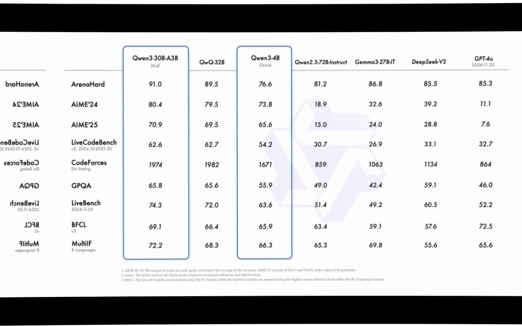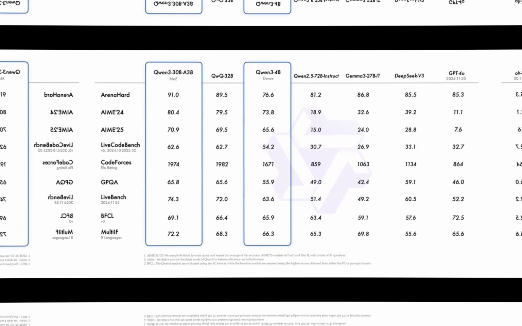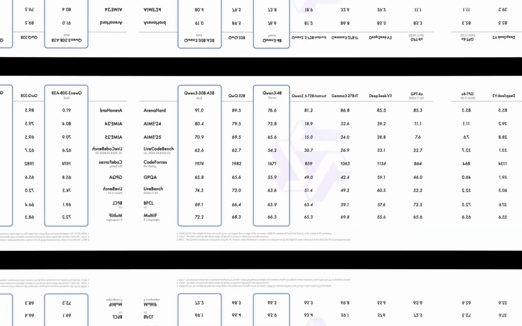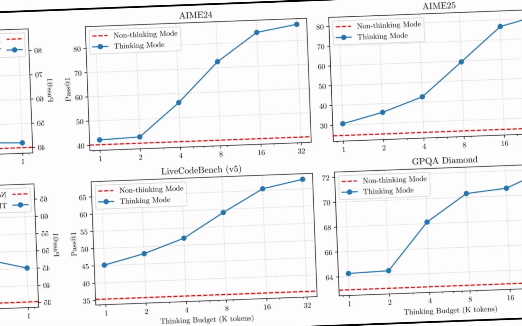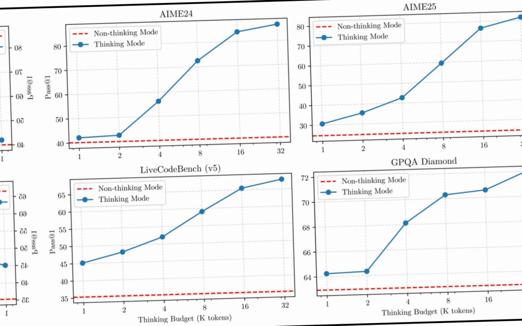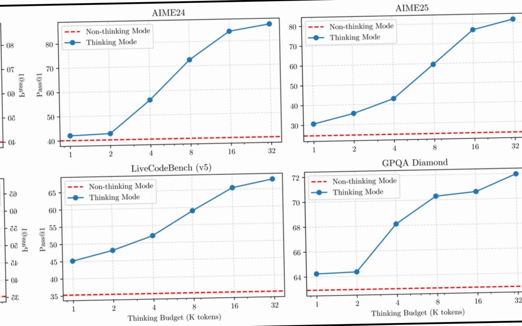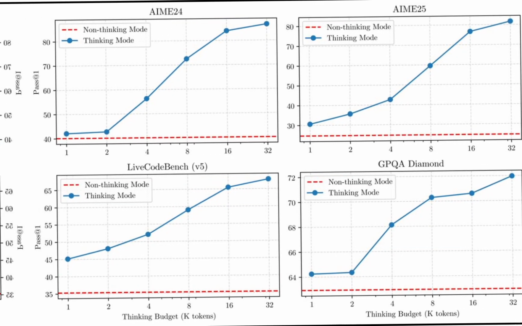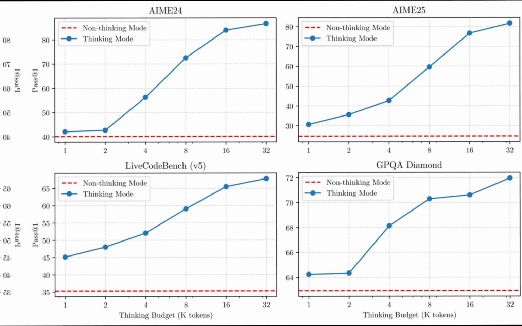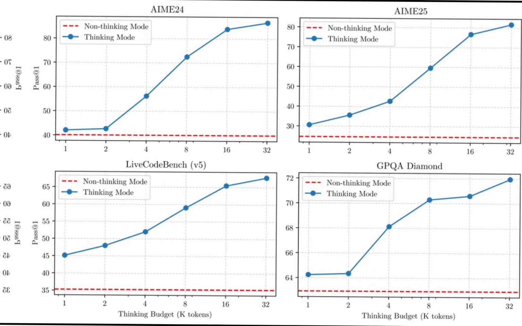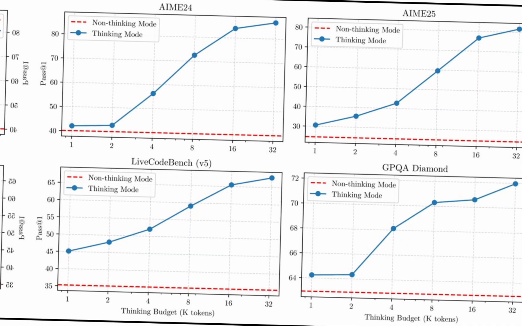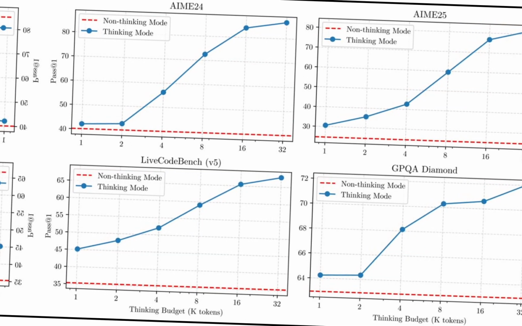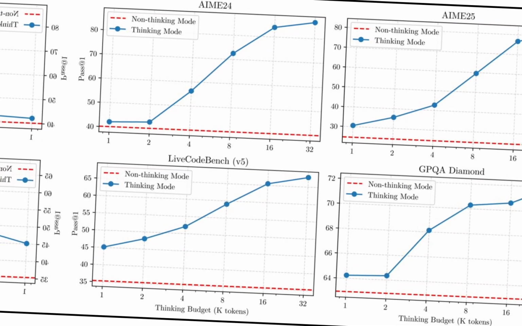Even with this graph, you see here they have a graph that is tracking how much compute the AI model has behind it basically, and how well it does on these different benchmarks. So you see the LiveCodeBench, it drastically gets better the more compute it has behind it, the larger the model is. Same thing for the AIME 24 and 25. These models are absolutely insane.